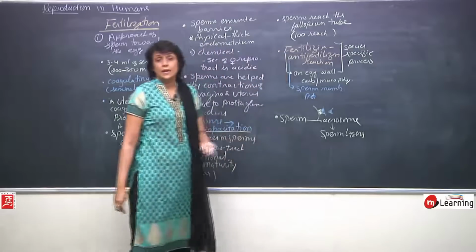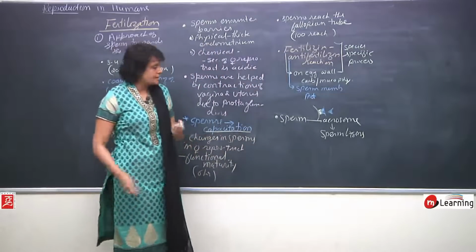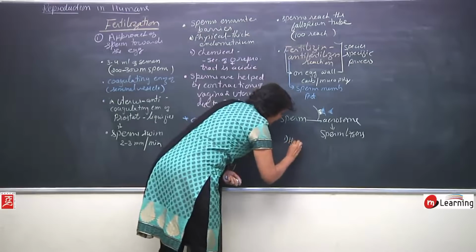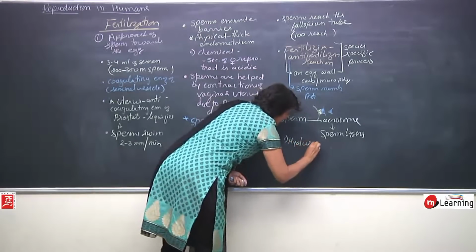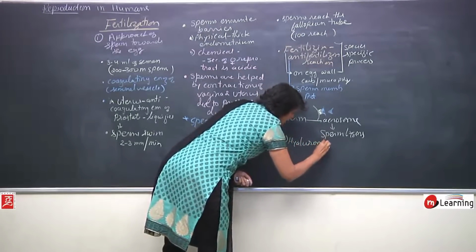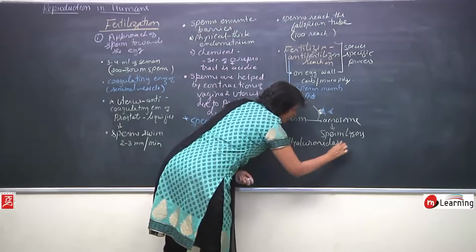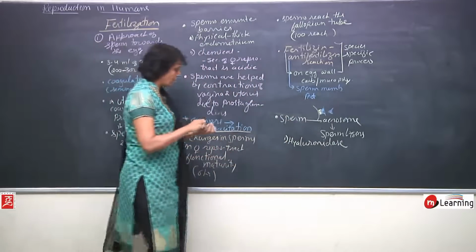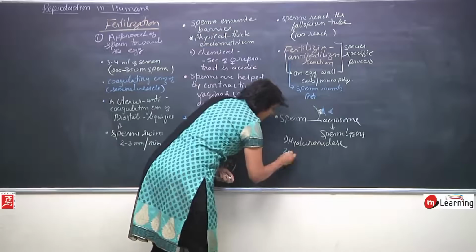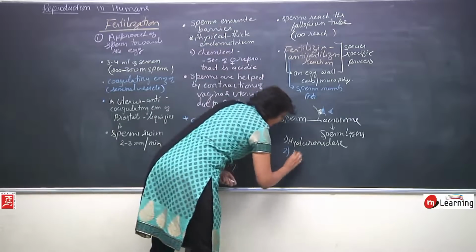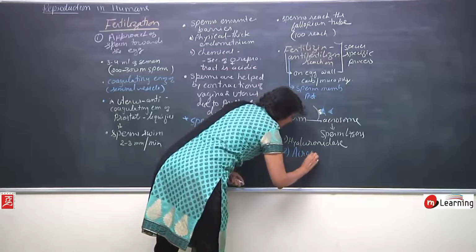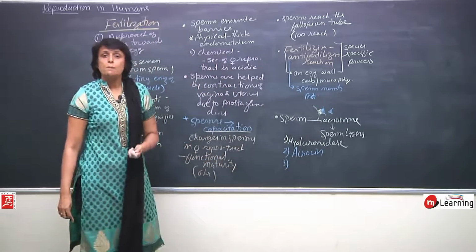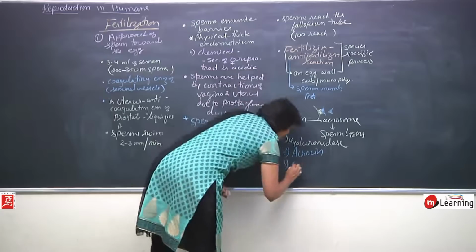There are 3 sperm lysin enzymes: hyaluronidase, acrosin, and corona penetrating enzyme. We will see what role they perform.